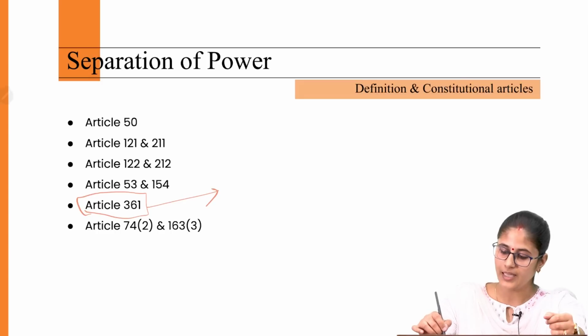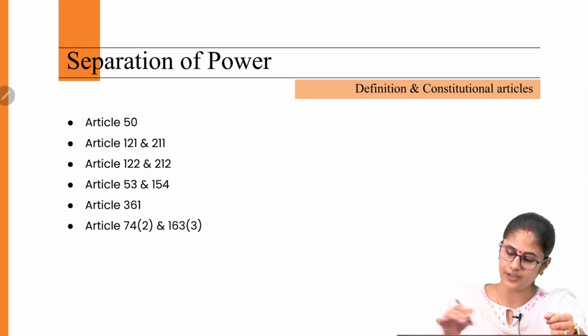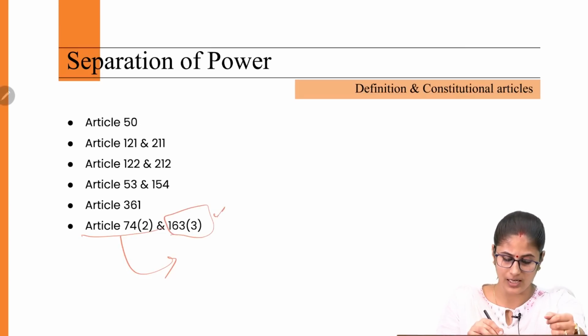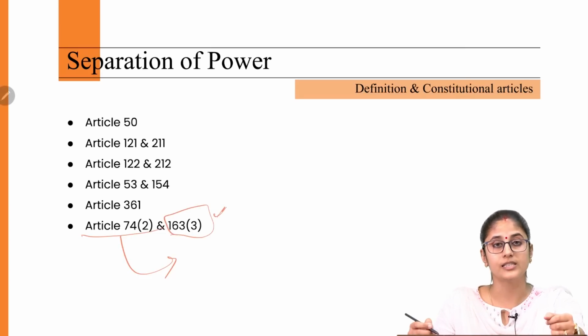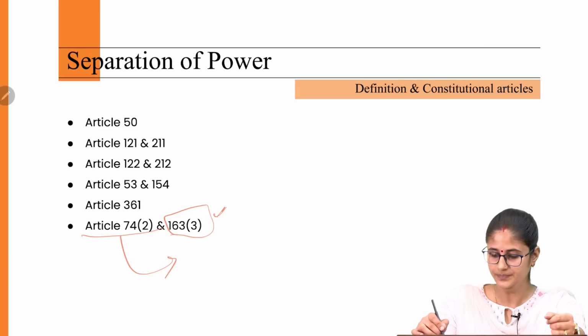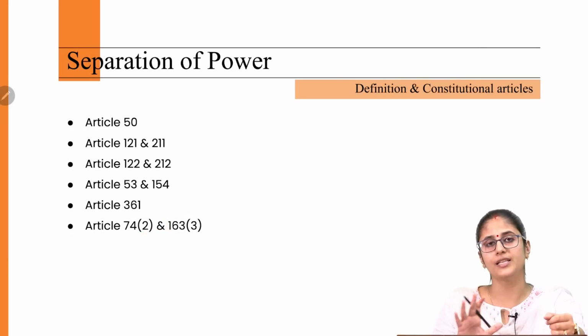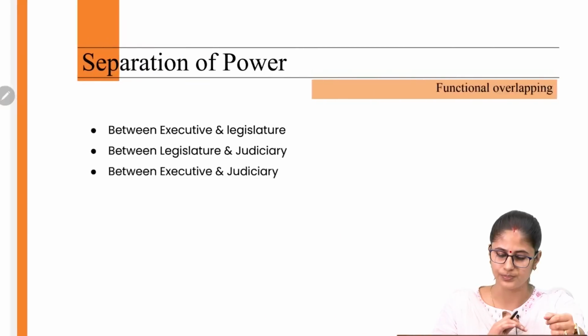And then, according to Article 74, subclause 2, the courts are debarred from inquiring into the advice tendered by the Council of Ministers to the President, and the same is the case with regard to states under Article 163, subclause 3. So, these constitutional articles basically outline the separation of power in the Indian Constitution.